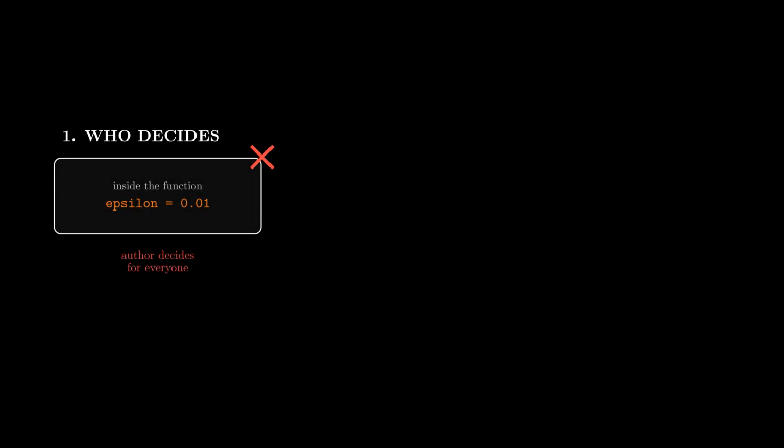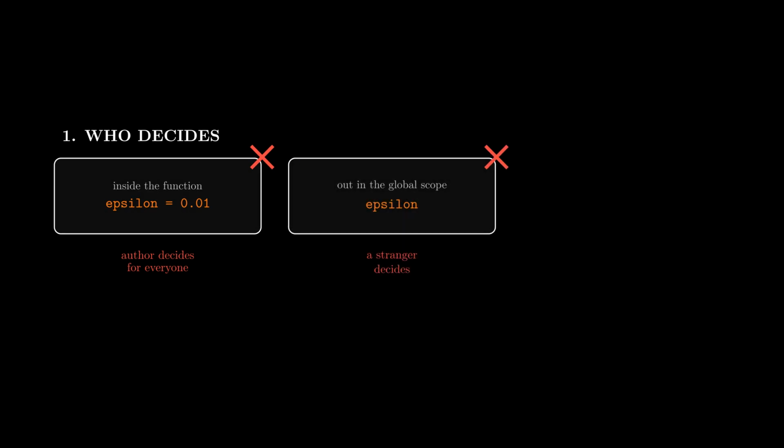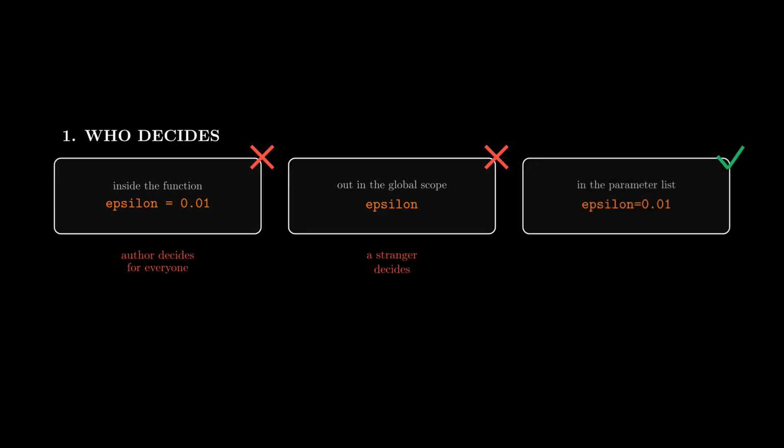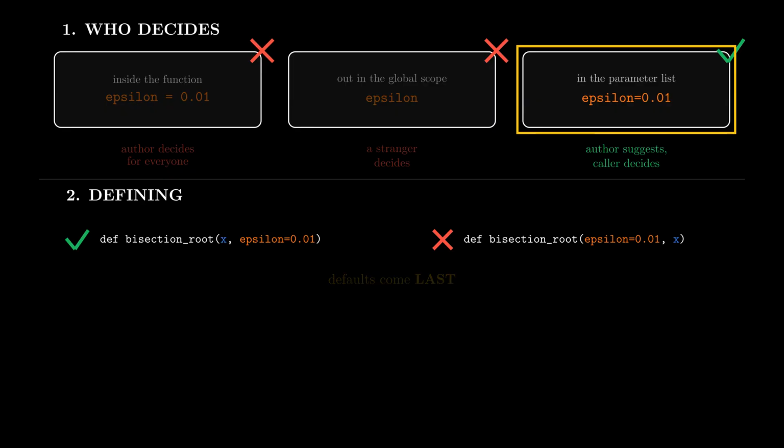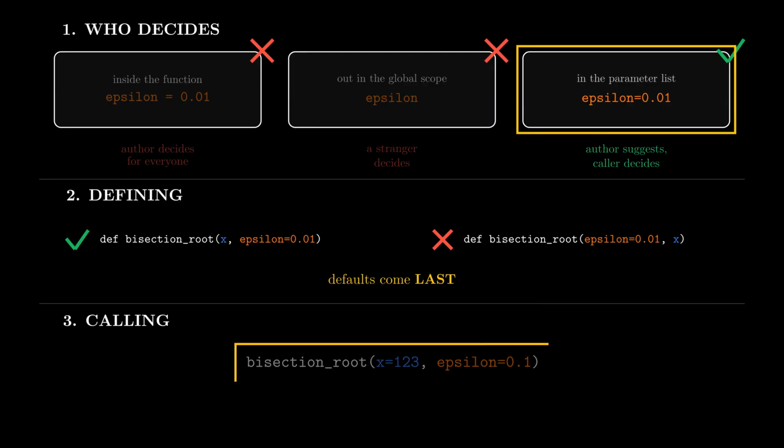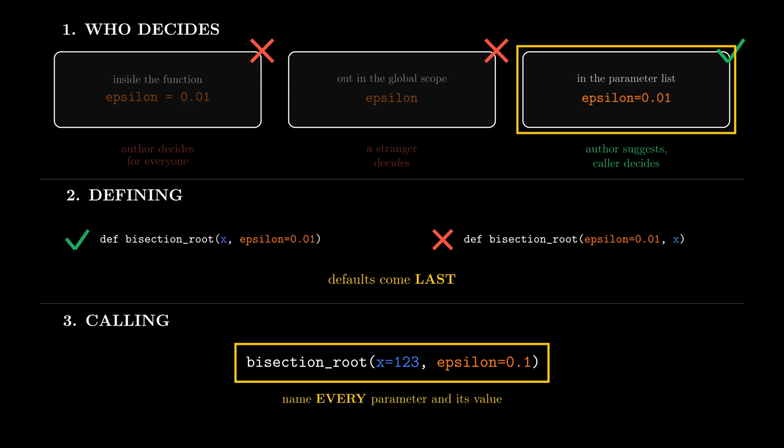Three things to carry away. Hard coding a constant inside a function decides for every caller, and hoisting it into a global hands your correctness to a stranger. A parameter with a default does neither. The author sets a sensible value, and the caller overrides it when they know better. In the definition, defaults always come last. And at the call, when you are unsure, name every parameter and its value. Python will never mismatch a labeled argument, and the reader of your code will never have to count positions.